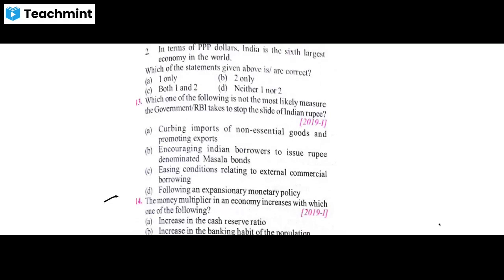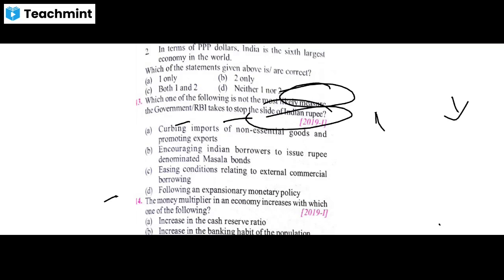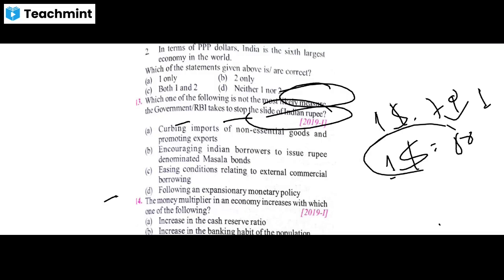The next question: which one of the following is not the most likely measure the government or RBI takes to stop the slide of Indian rupee? Okay, so if Indian rupee is sliding, that means the value of the Indian rupee is falling. That means right now if $1 is 70 rupees, and the sliding of rupee means the weakening of the rupee, that means $1 will be 80 rupees. So what will government not do to stop this sliding of Indian rupee?